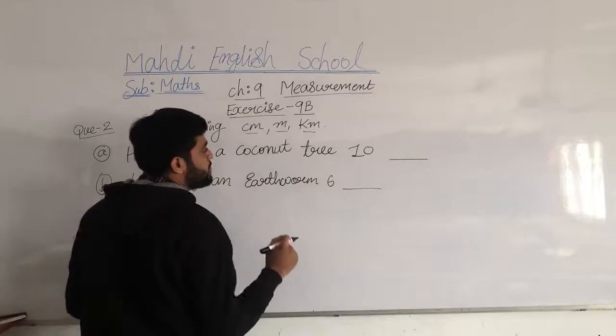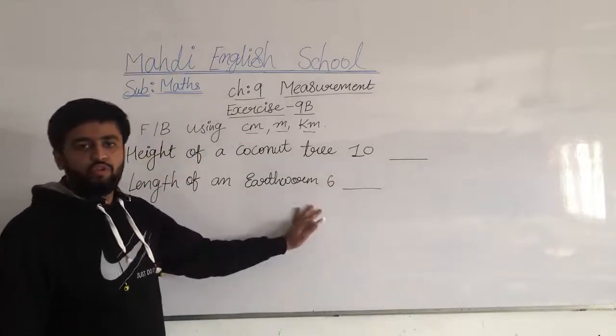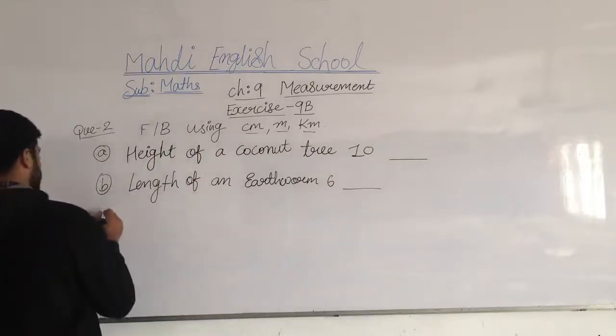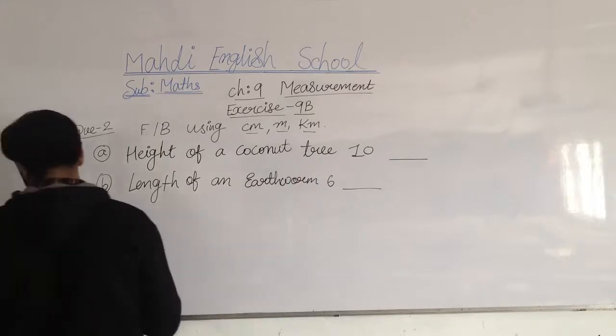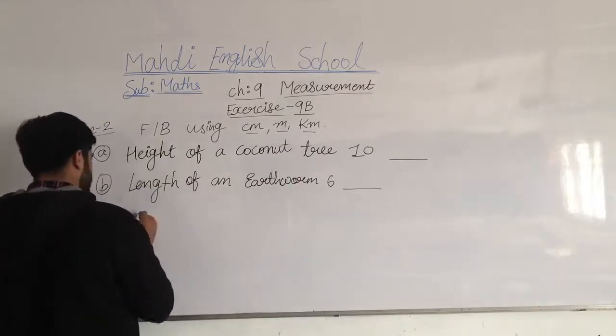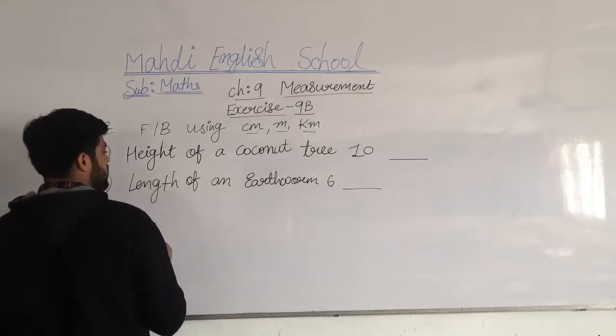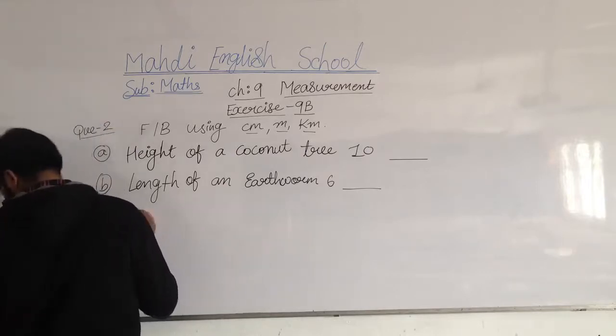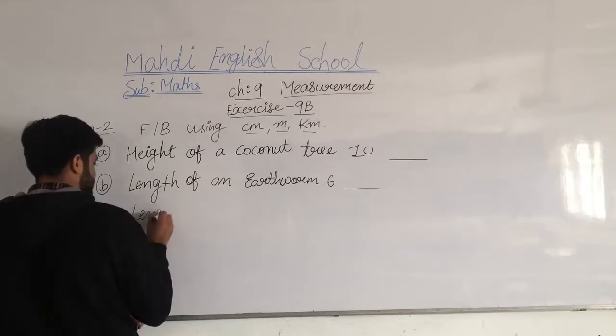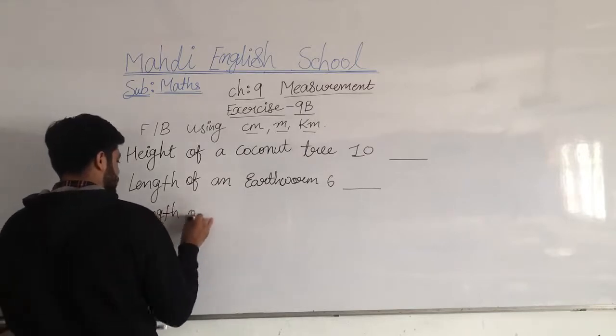We have 3 options and we have to choose. What will come here? Then question c: length of a table.